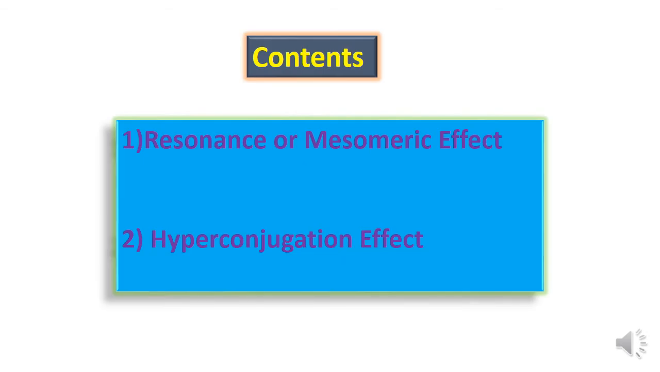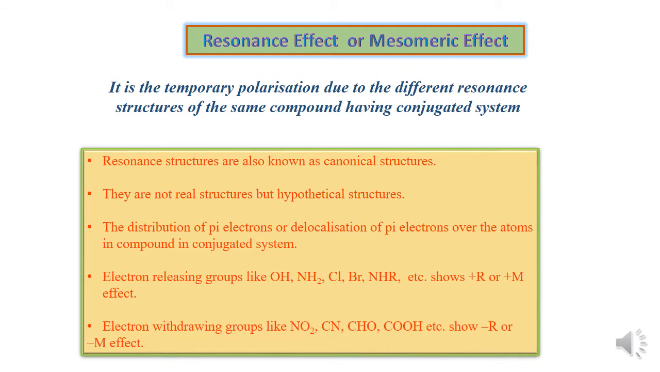In this lecture, we are going to see resonance or mesomeric effect and another effect that is called hyperconjugation effect. First we will see resonance effect or mesomeric effect. This resonance effect is found in unsaturated compounds having a conjugated system. Conjugated system means alternate arrangement of double bond and single bond. This is the temporary polarization due to the different resonance structures of the same compound having the conjugated system.